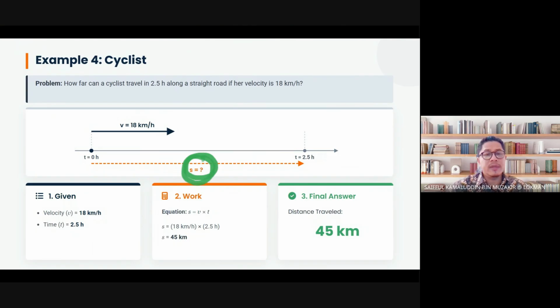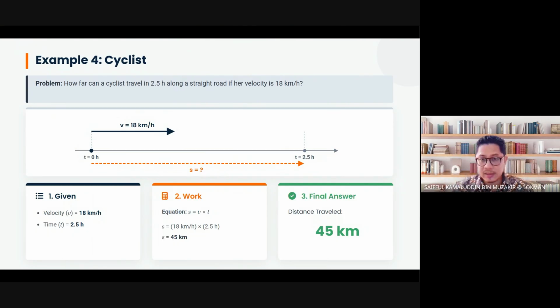Okay, how do we do that? So we know that at our initial time, the time is 0. And after 2.5 hours, our time is 2.5 hours. This is T2. And basically, this is T1. Remember, if you want to find the difference of time, T2 minus T1, 2.5 hours minus 0 hours.